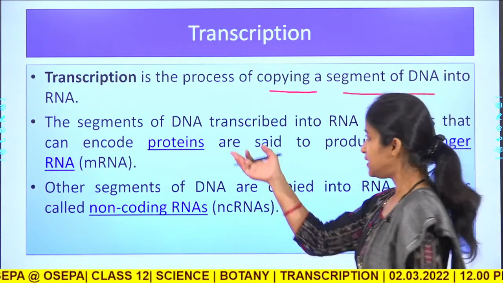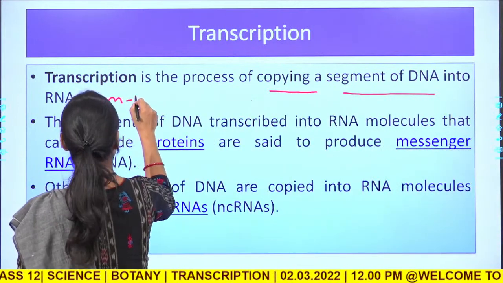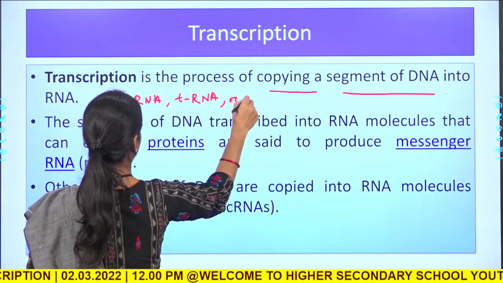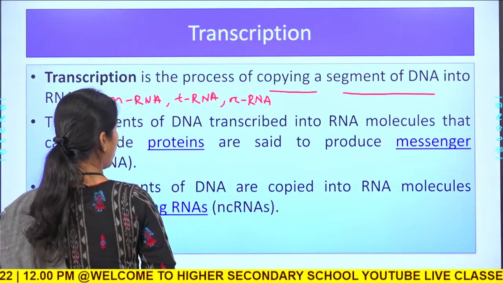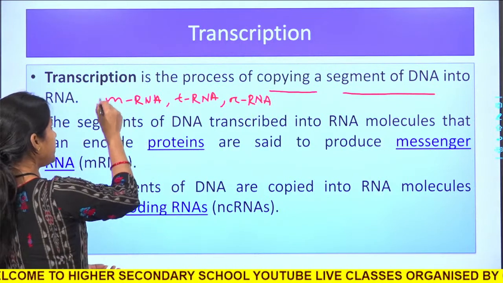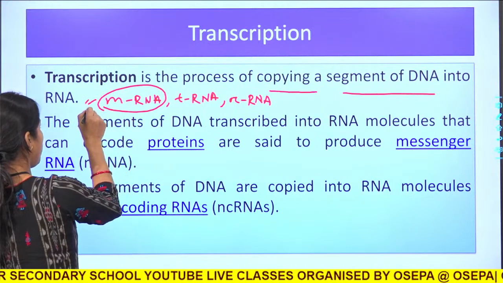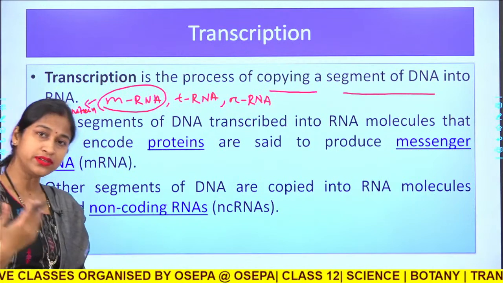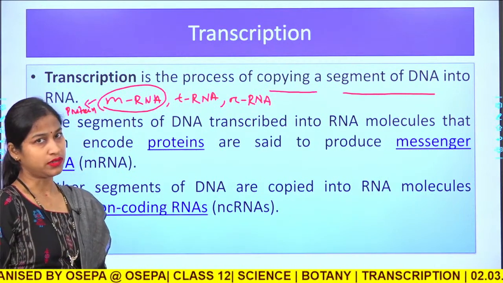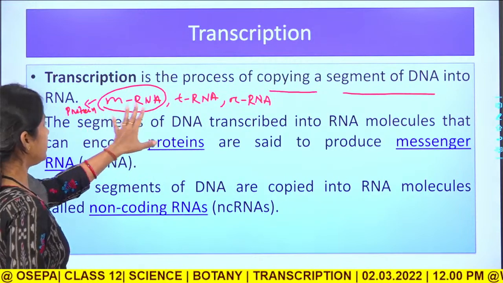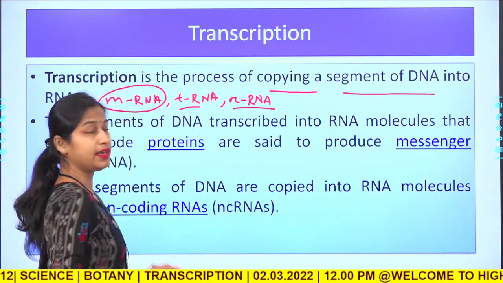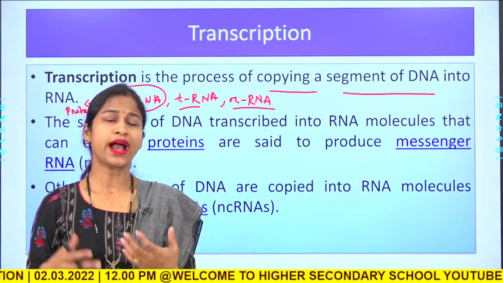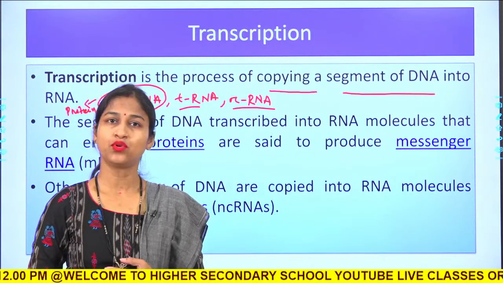This RNA can be an mRNA or a tRNA or an rRNA. Whatever it may be, only the mRNA copy will go for producing the protein in the process of translation, as we have discussed in the central dogma of molecular biology. But the rest, the tRNA and rRNA, never produce any protein molecule, or never act as a template for the synthesis of a protein molecule.